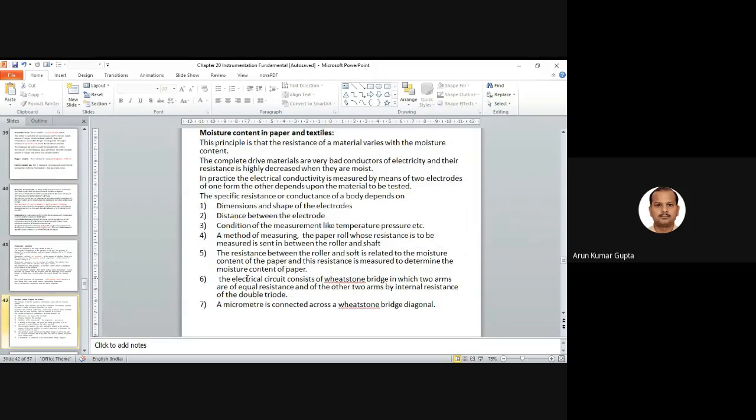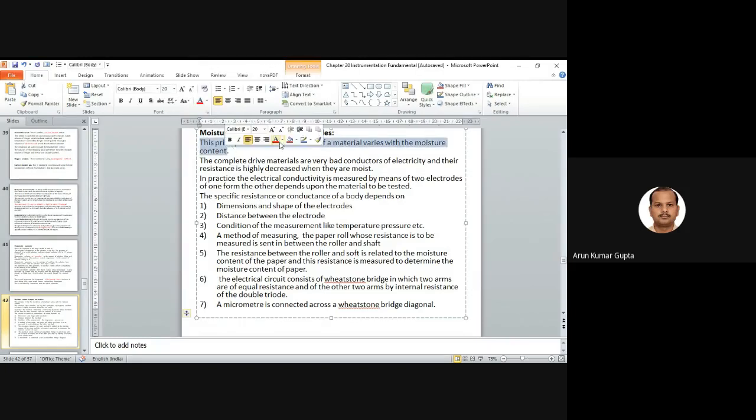Okay, this is also very important. The moisture contained in the paper and textile, how do we measure this? The principle is that the resistance of the material varies with the moisture content. So any material's resistance varies with the moisture. This is the basic principle.